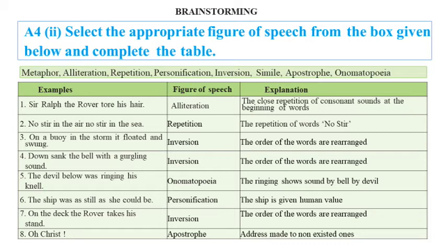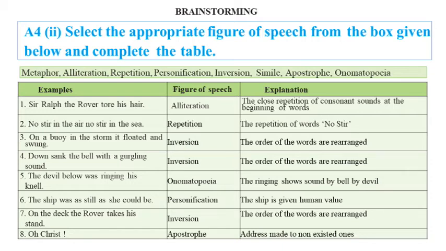Third, on a buoy in the storm, it floated and swung. It is inversion as the words are rearranged. Fourth, down sang the bell with a gurgling sound. This is also inversion as the words are rearranged. Fifth, the devil below was ringing his knell. It is onomatopoeia. The ringing shows the sound of the bell by the devil.